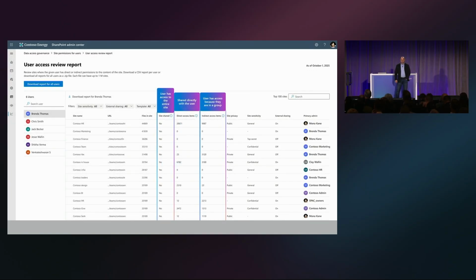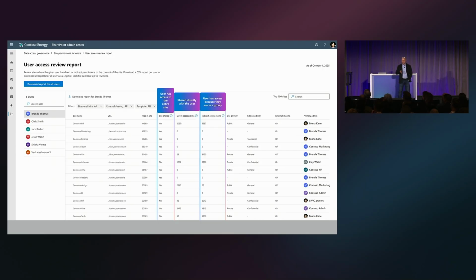And this is the report that it will generate. It's a deep dive report on an individual level of everything that person has access to and is permissioned to, so all the different sites across your content footprint. A few things I'm highlighting that are worth paying attention to: the first is sites shared, a pretty straightforward column.